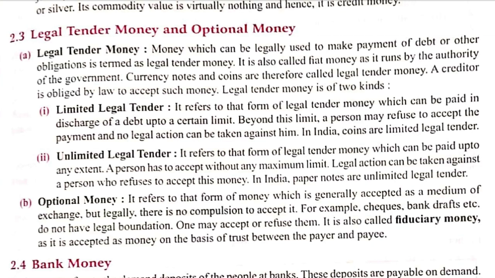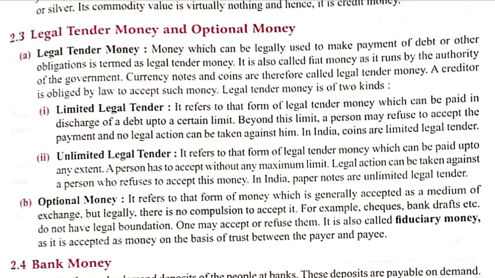So legal tender money is that money which has the legal validity of the government. As long as the government gives value to that particular money, it will have value in the market. Unlimited legal tender is that form of legal tender money which can be paid up to any extent. A person has to accept it without any maximum limit.